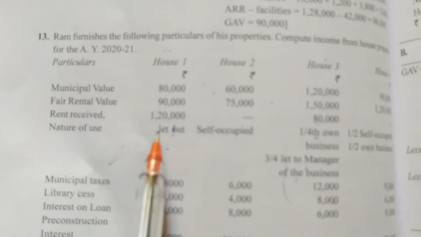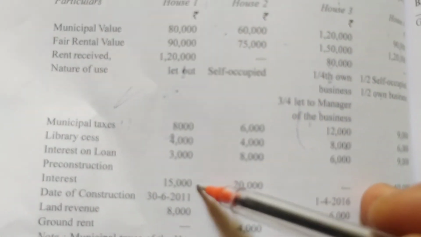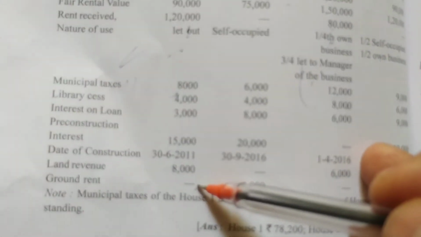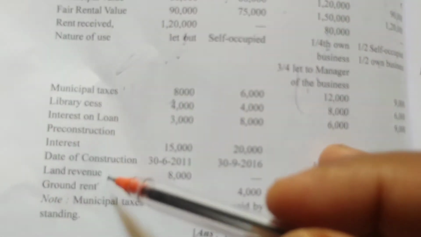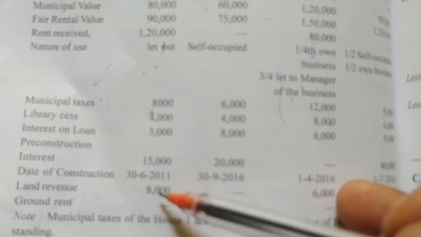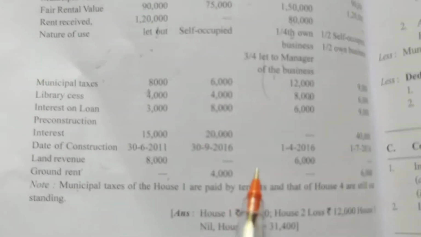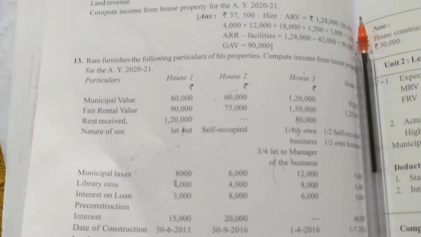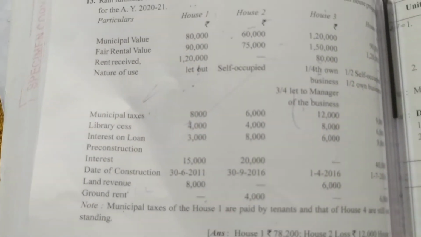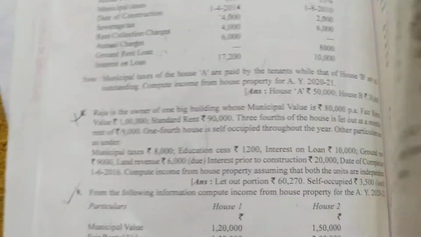Nature of use is given, municipal taxes are given, library cess is given, interest on loan is given, pre-construction interest is given, date is given, and land revenue and ground rent. We know this, but we'll ignore land revenue and ground rent. What he is saying here, this is important: municipal taxes of house 1 are paid by the tenant. If any tax is paid by the tenant, that is ignored. So house 1 municipal tax is paid by the tenant.